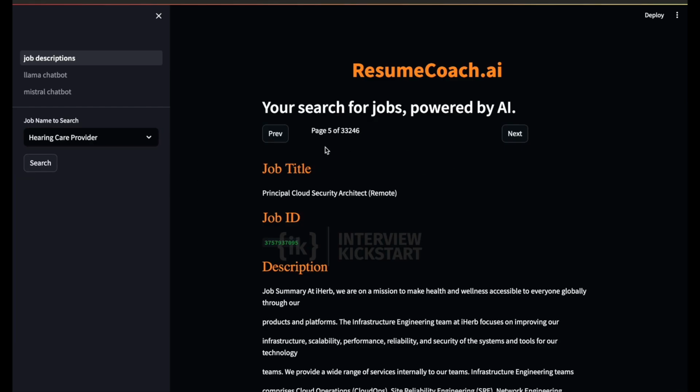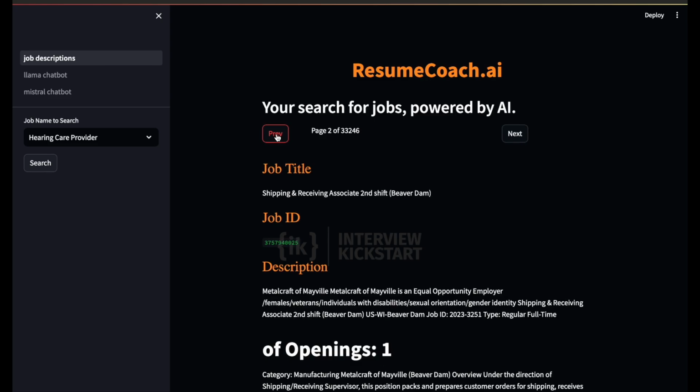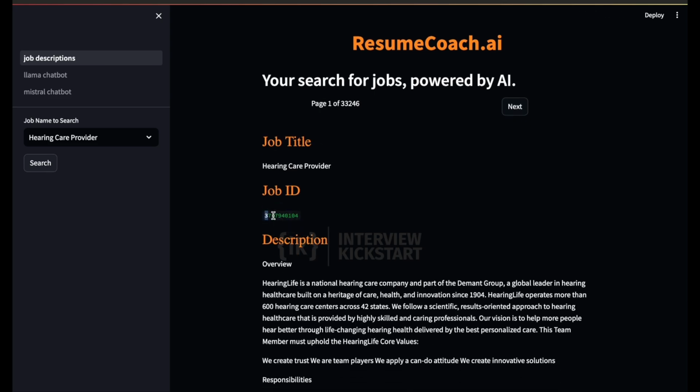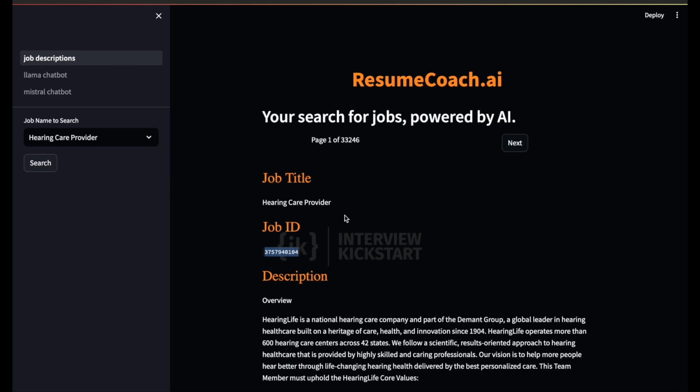Now that we have seen the job postings are pretty vast and varied, let's move on to the next tab, which is communicating with our LLM. But before we do that, let's just note this particular job ID, which is that of a hearing care provider. This is the one we will be using to communicate with the LLM and help us craft a resume based on the description present over here.